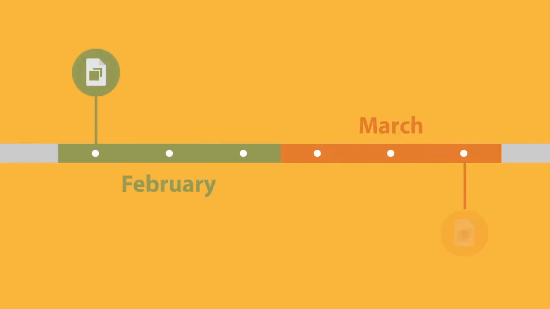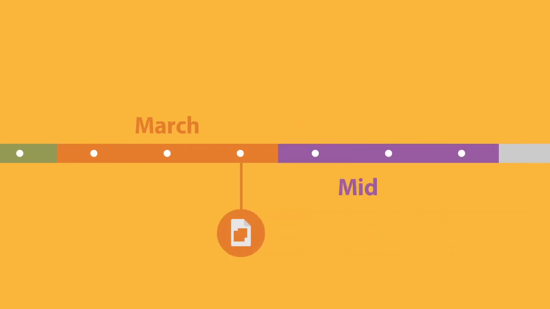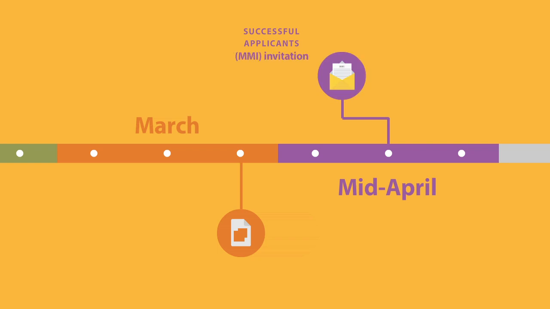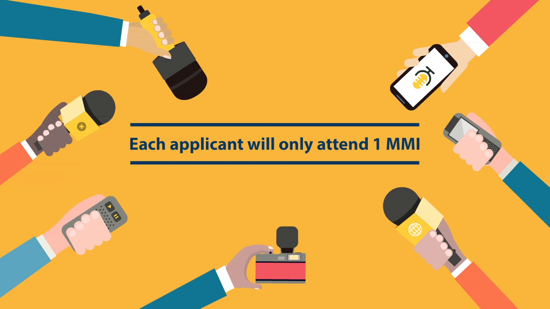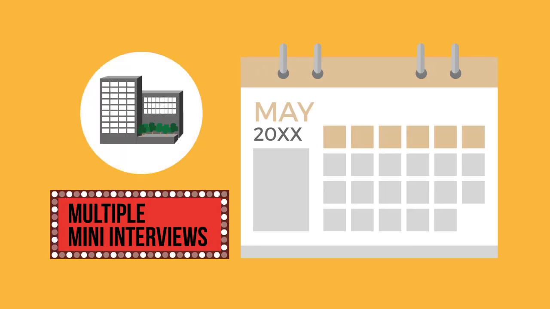Michener will assess applications from the beginning of February until the end of March. The second part of the application process begins in mid-April, when successful applicants will receive multiple mini-interview, or MMI, invitations, and all other applicants will receive admissions notification. Each applicant will only attend one MMI, regardless of the number of programs they've applied to. MMIs are typically held in the first week of May at the Michener Institute.